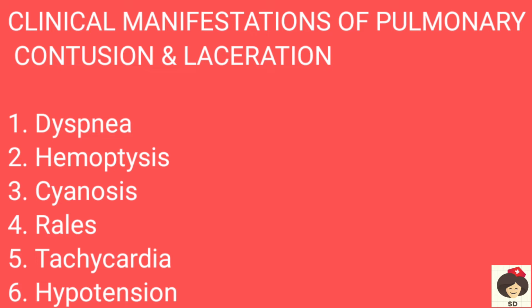And tachycardia is increased heart rate. Whenever there is a problem in the lungs, the nearby heart cannot pump adequate oxygen, so the heart will increase the pumping rate, so the patient will go into tachycardia. And hypotension is decreased BP, so whenever there is bleeding and blood loss, there won't be enough pressure inside the blood vessels, there will be decreased pressure, that is called hypotension.